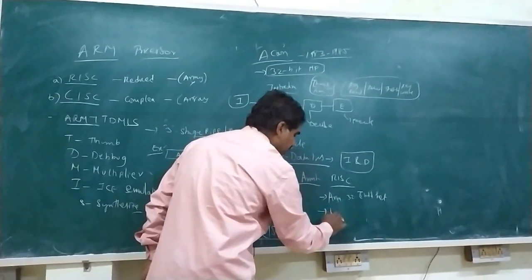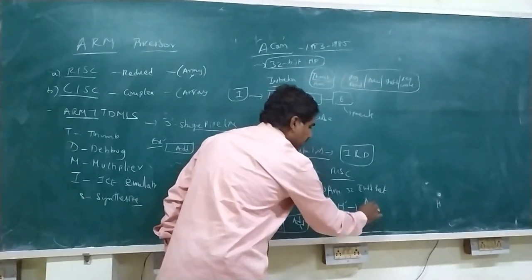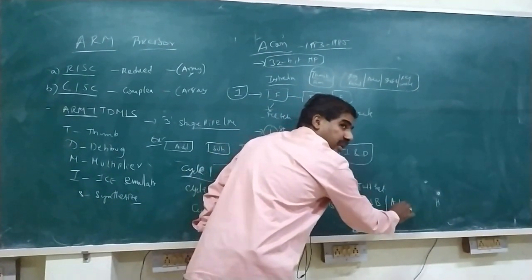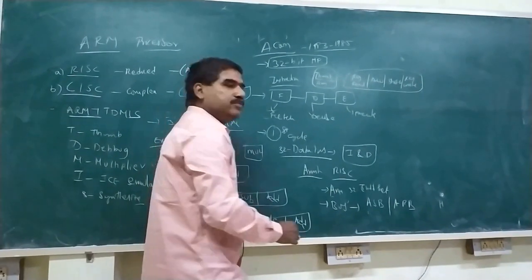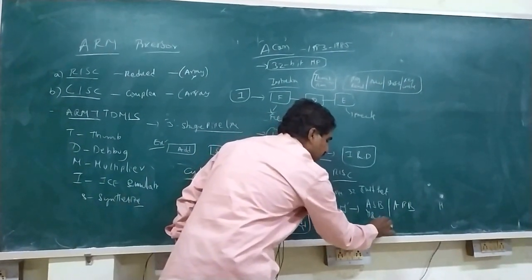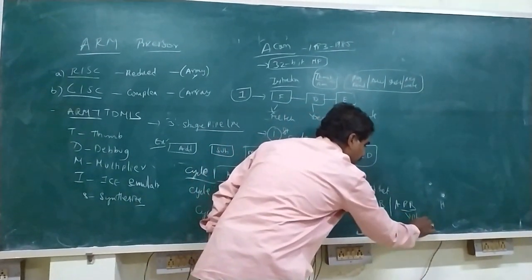It has two types of buses, nothing but ASB, another one is APB. ASB means ARM system bus, APB means ARM peripheral bus.